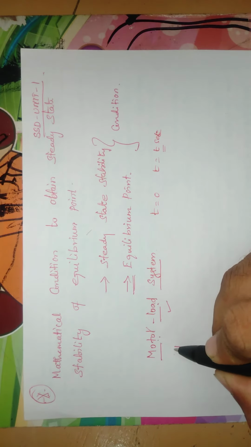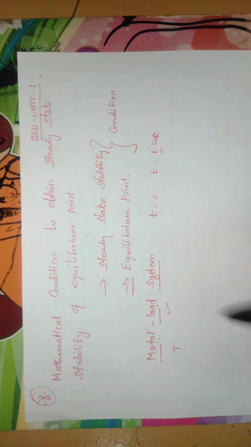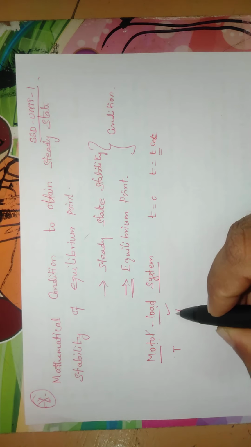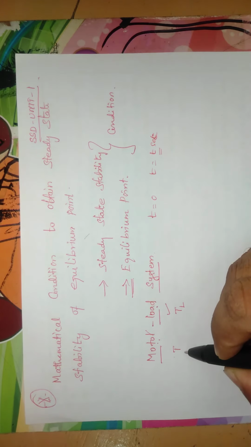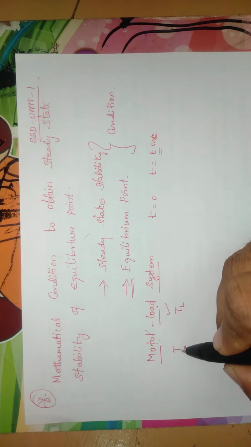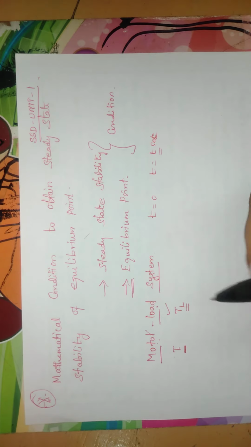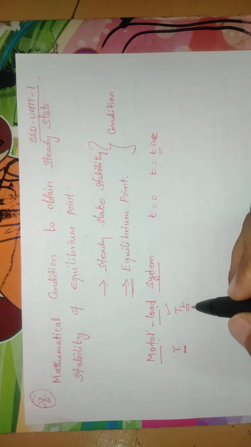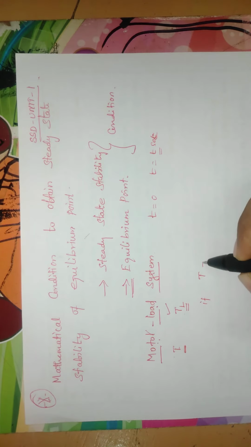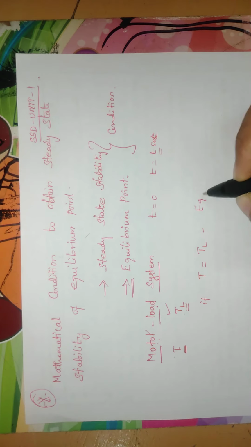Here we have one type of torque in the motor, as well as in the load we have one type of torque, called load torque. We name the motor torque as T and the load torque as TL. If these 2 values become equal, T is equal to TL, the equilibrium condition is satisfied.